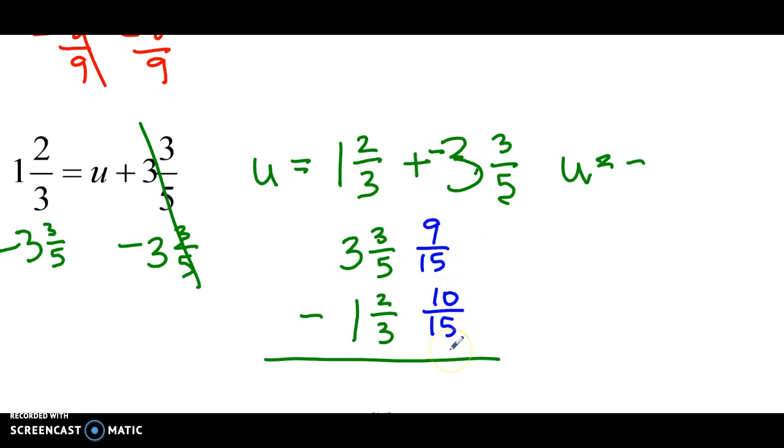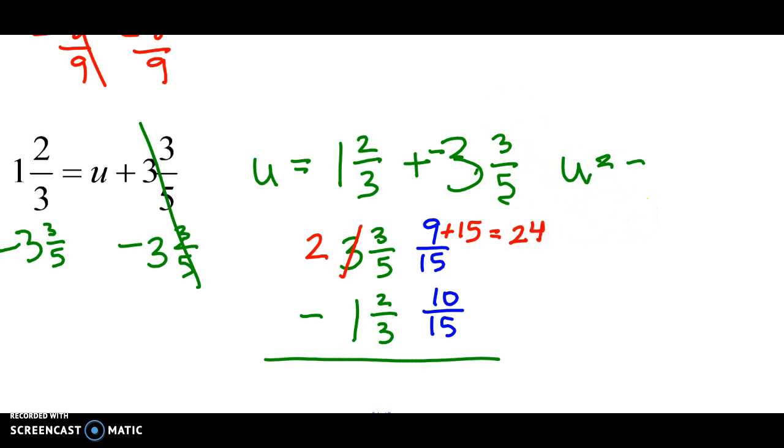9 minus 10, we can't do that, so we need to borrow from the 3. Remember, we always add the new denominator, so 9 plus 15, 24.